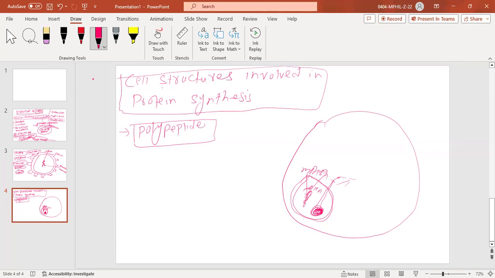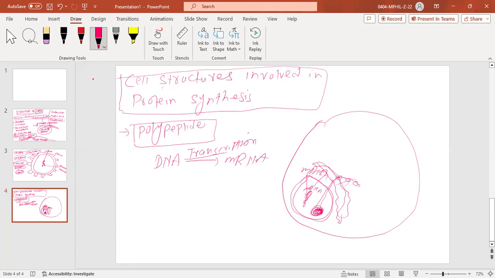We know very well when DNA produces or forms the messenger RNA, that is called transcription. We will discuss this topic in detail. So once it is transcribed, this ribosome will read the message of this messenger RNA and convert that into a polypeptide chain, right?